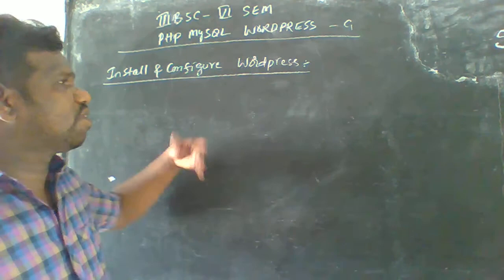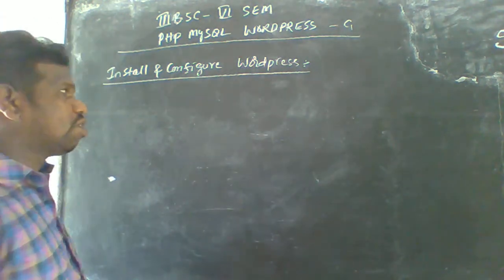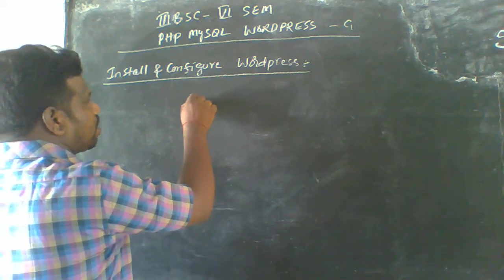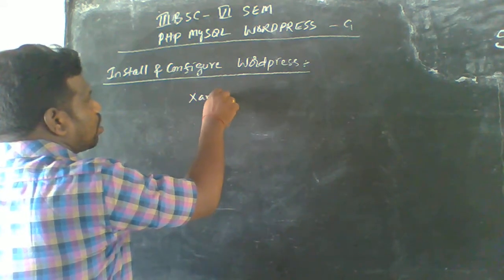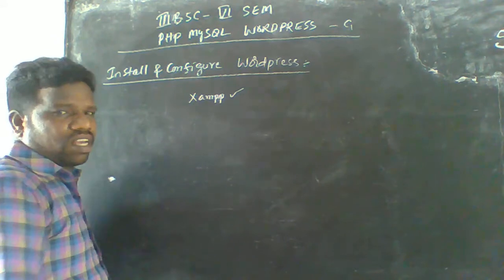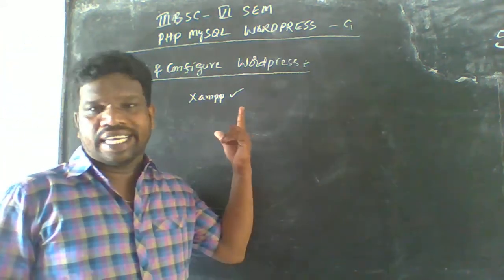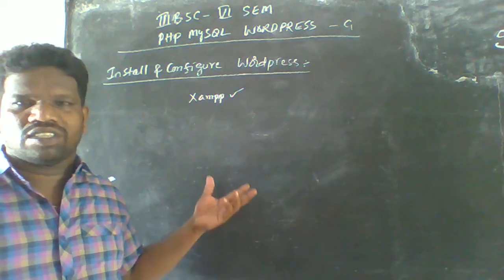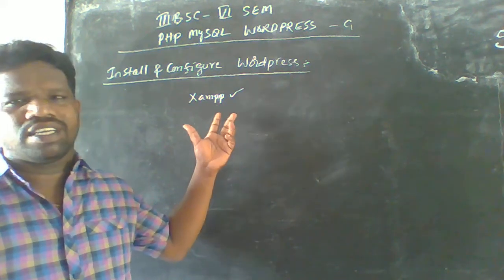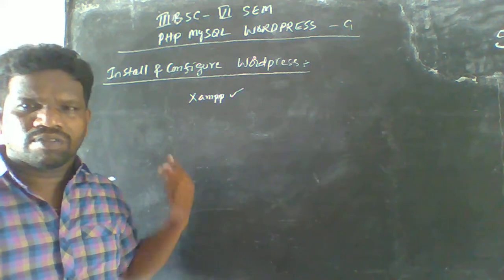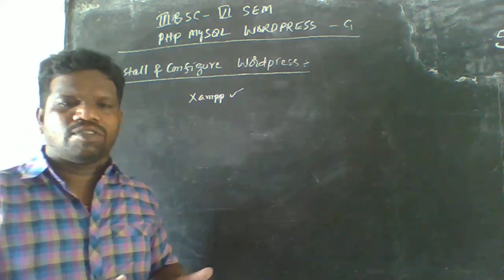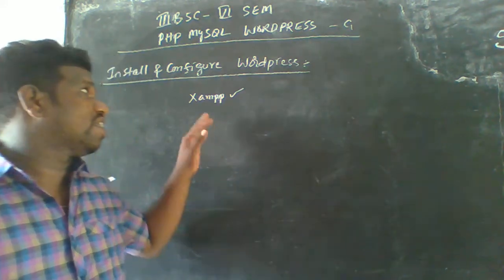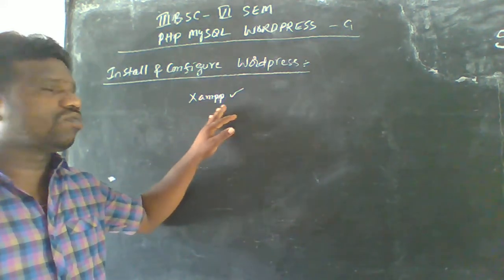Okay, so before going on, while you're using Google Chrome, in the search box we have to type XAMPP. XAMPP is also one of the software packages. It includes the MySQL database and the Apache server, both are included here. That's why, while we're using WordPress or PHP software, you have to use this XAMPP file here. For this purpose, we have to use XAMPP.